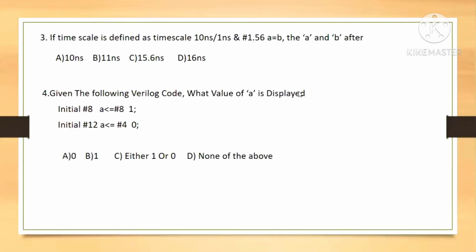If the timescale is defined as timescale 10 nanoseconds by 1 nanosecond, and #1.56 a is equal to b, then the assignment of a and b happens after what time? What is the answer? Can anyone tell the third one's answer?